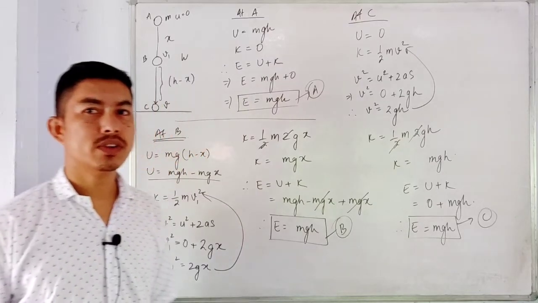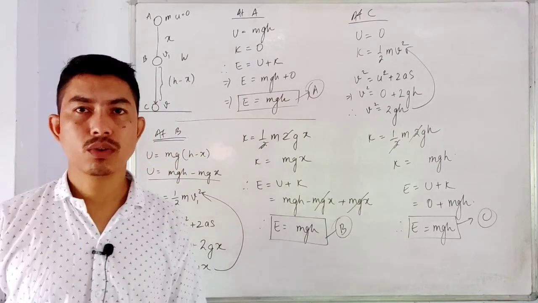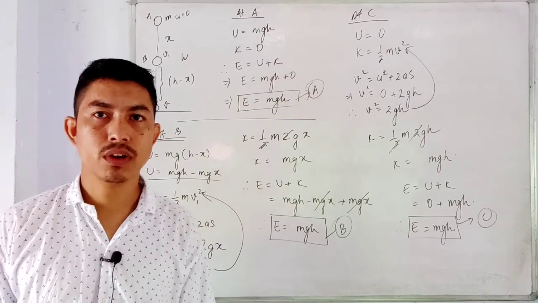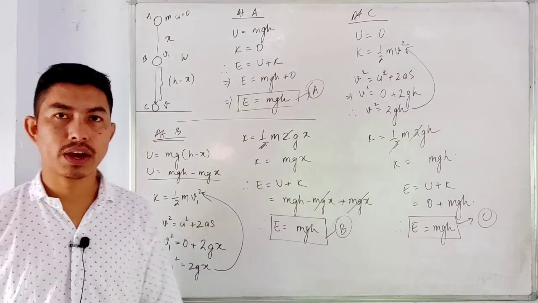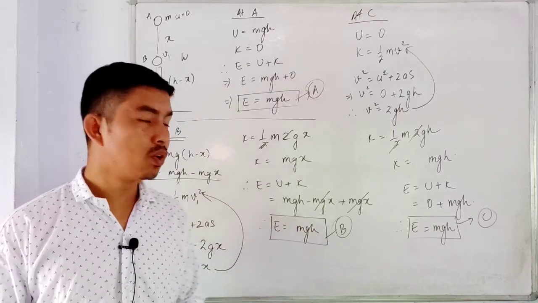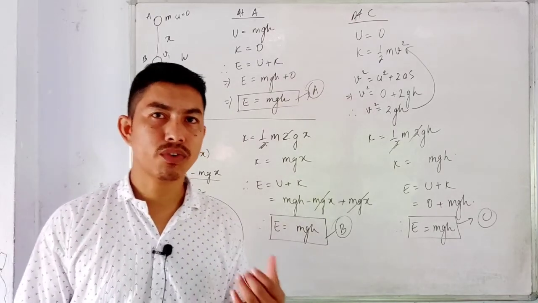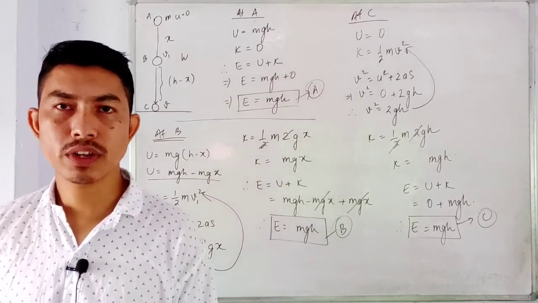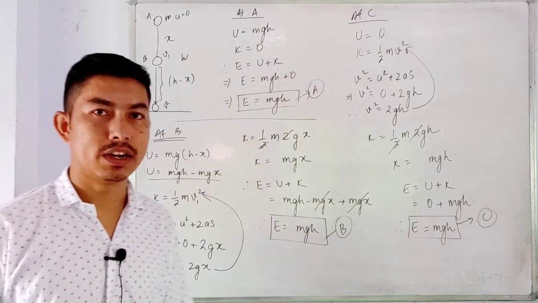This derivation is very important from your examination point of view. In almost all of your ICSE exams, you are asked to derive or prove that for a freely falling body, the sum of the kinetic energy and the potential energy always remains constant.